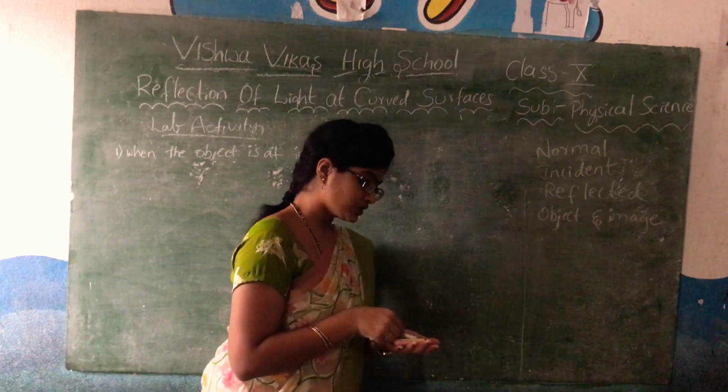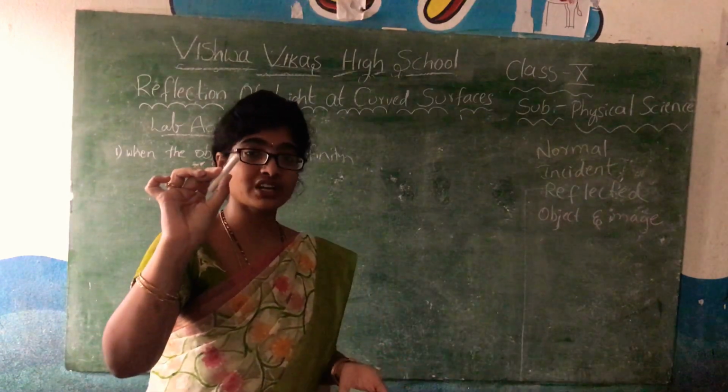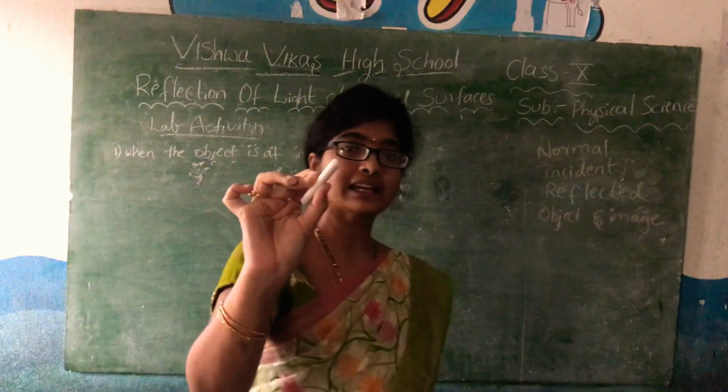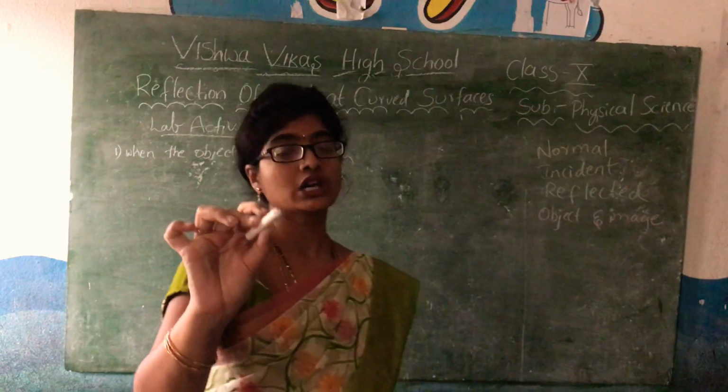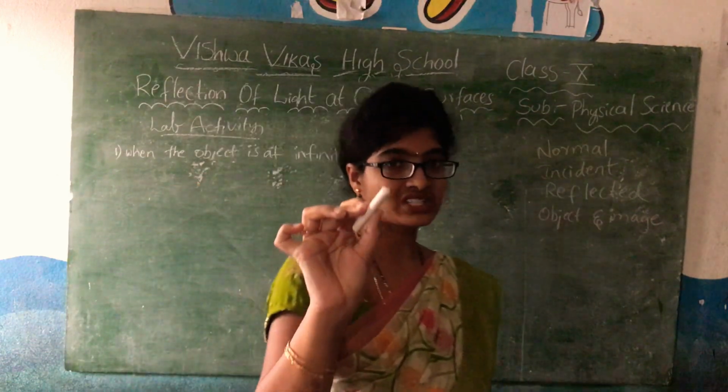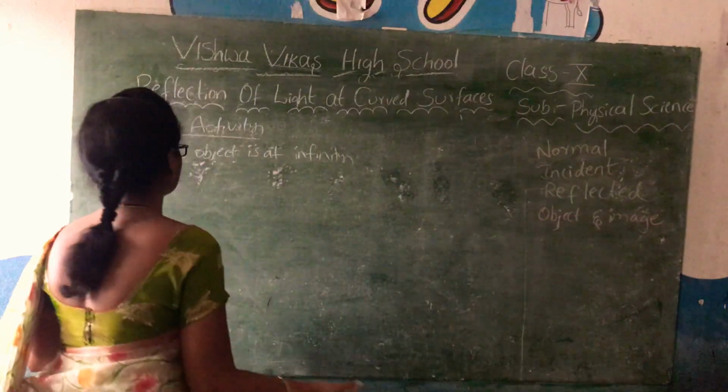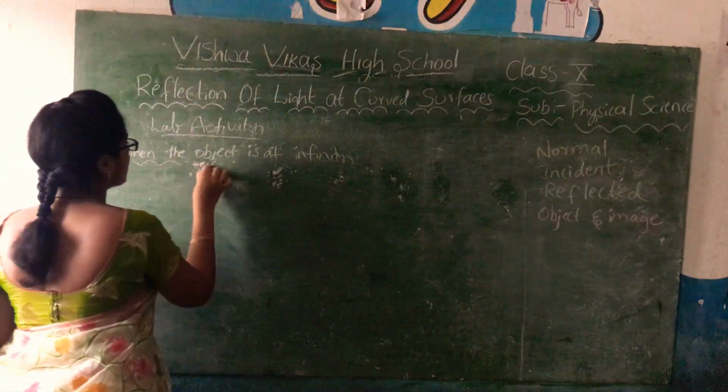Okay, and I will represent the mirror with white. Mirror, principal axis, focal point, center of curvature, pole, everything will be represented with white as usual. Okay, first case is when the object is at infinity.